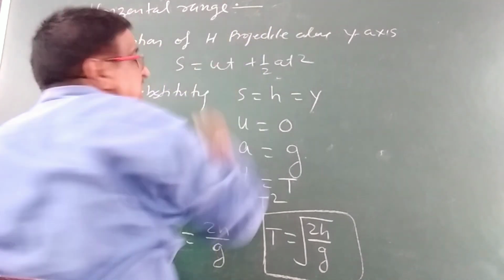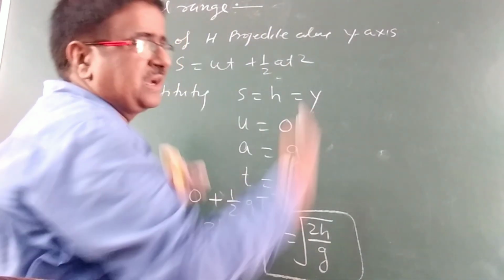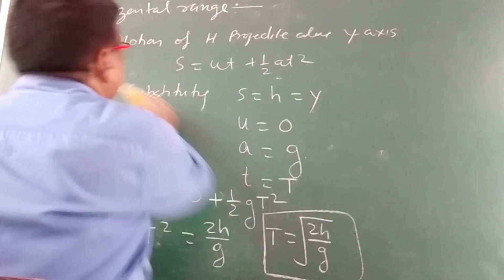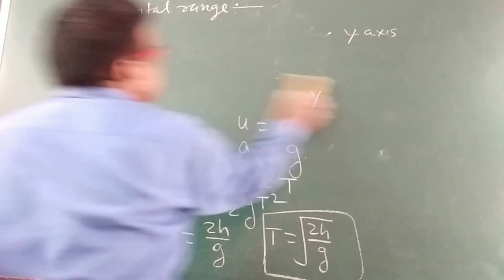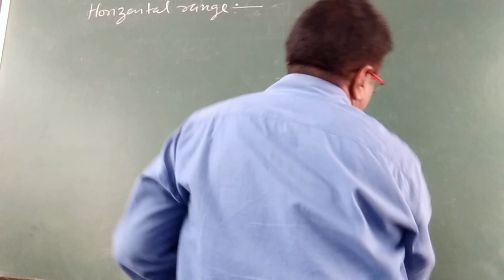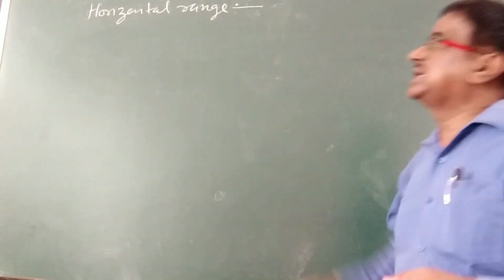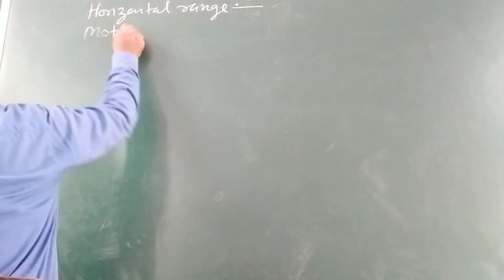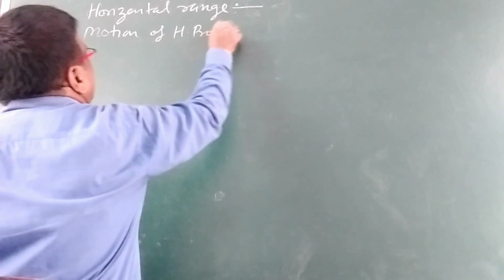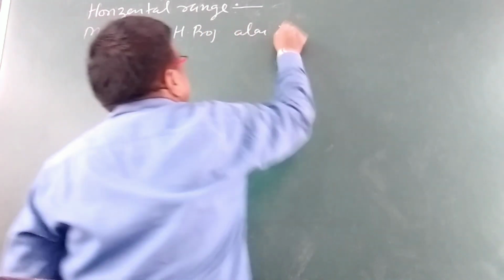So horizontal range means the total or maximum distance covered along the horizontal direction. Let us see how to calculate this. As we are taking the horizontal range, we will consider the motion of the horizontal projectile along the x-axis.